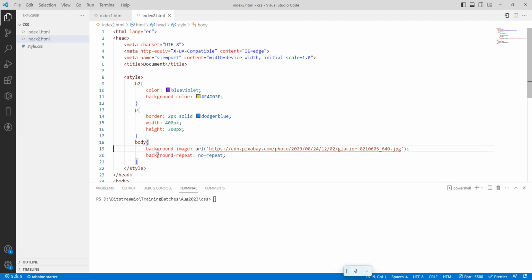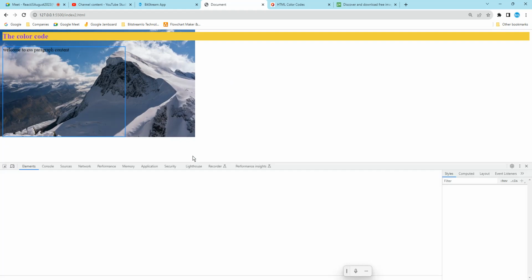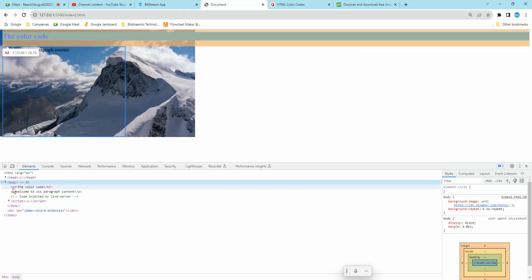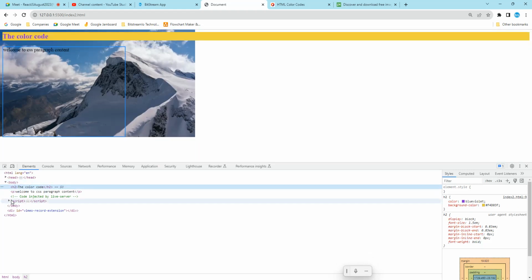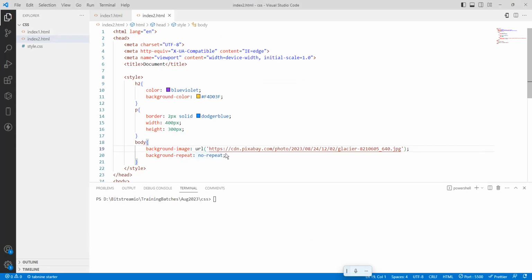Okay. See, we are using multiple elements. It is showing like this. So if you use an individual one, it is going to take the full width. So that is a color. Just click here. Okay, so this is one thing. If you don't want it to repeat, use background repeat, no repeat.